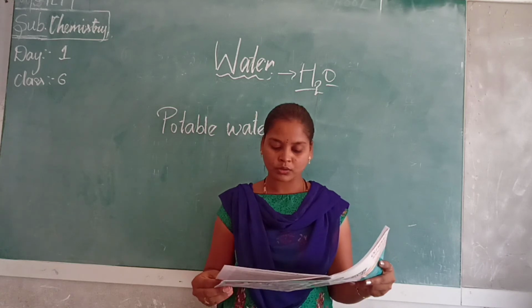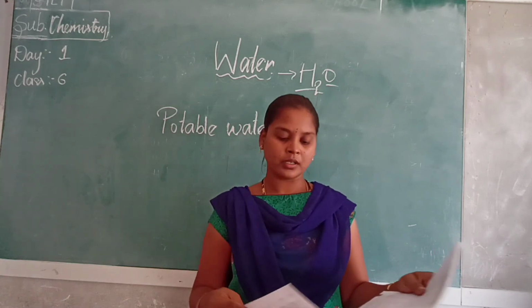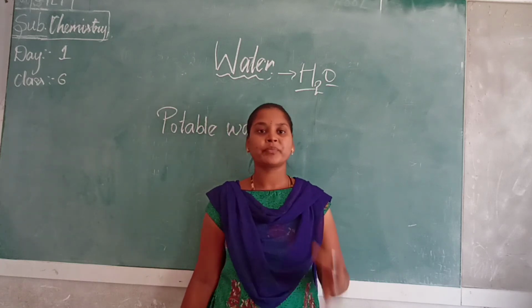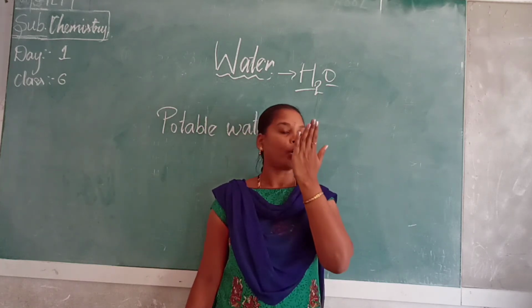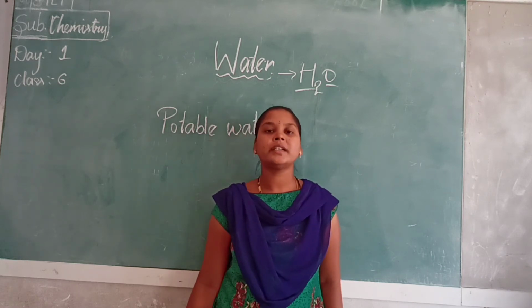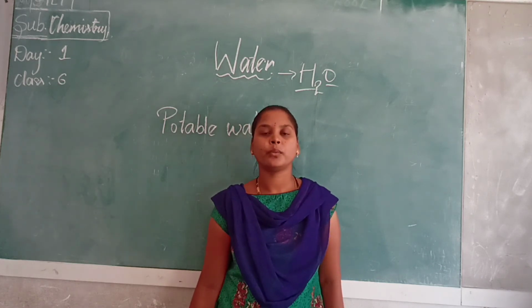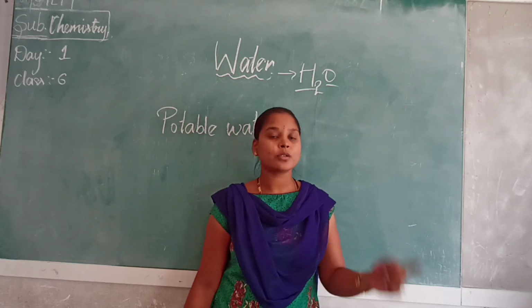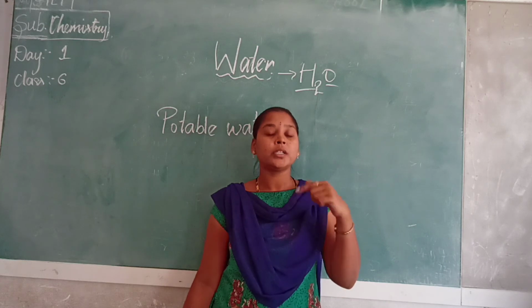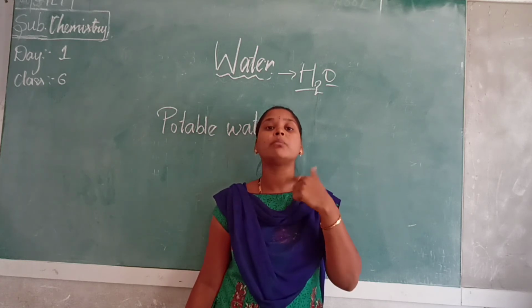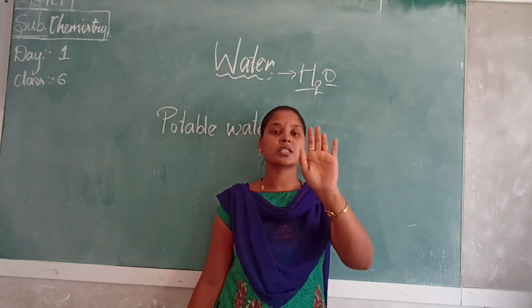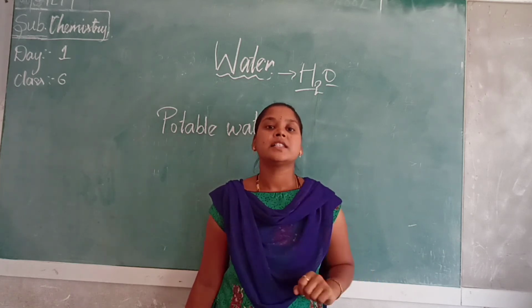Why does a cold glass window become cloudy? Just go in front of a mirror and blow air like this. Then you can see a fog-like substance on the mirror. Why is it so? Because hot air is released from your mouth where the temperature outside is cool. Due to that coolness, whatever water vapor is released from your mouth forms small droplets of water. Those small droplets of water touch the mirror and you can see a fog-like substance.